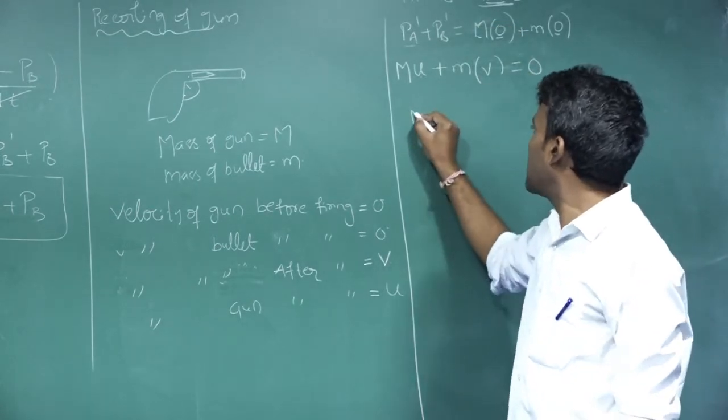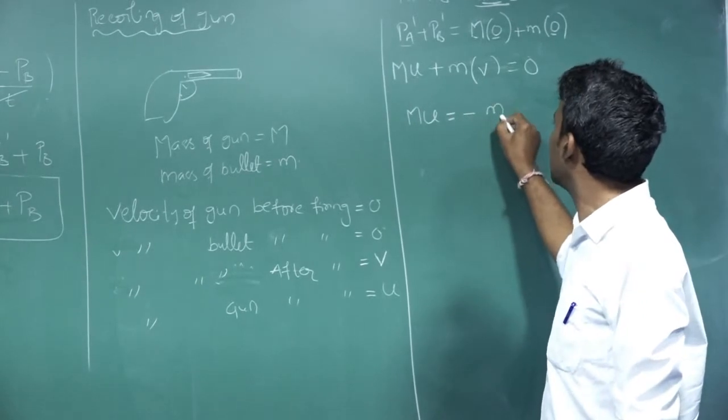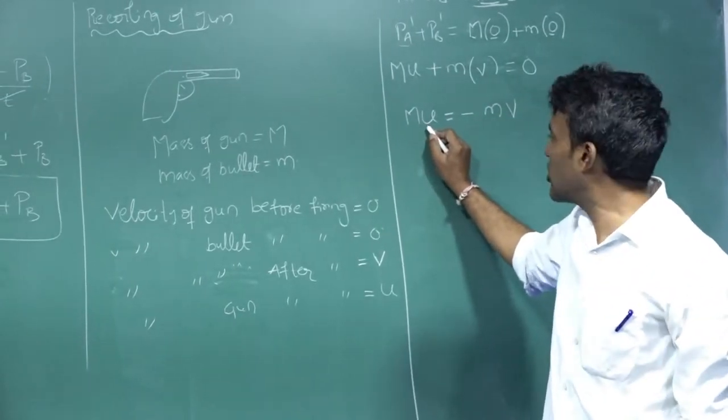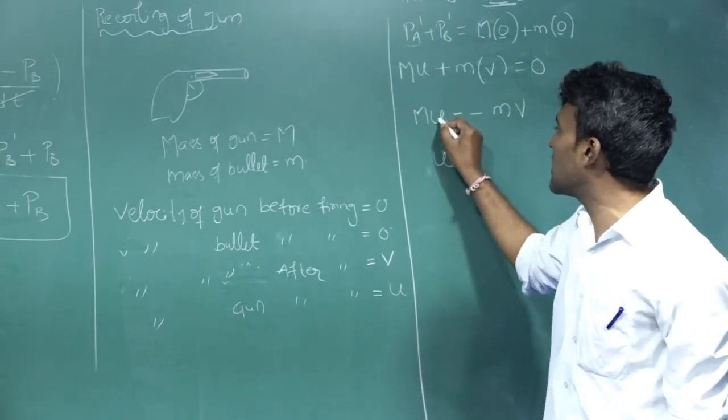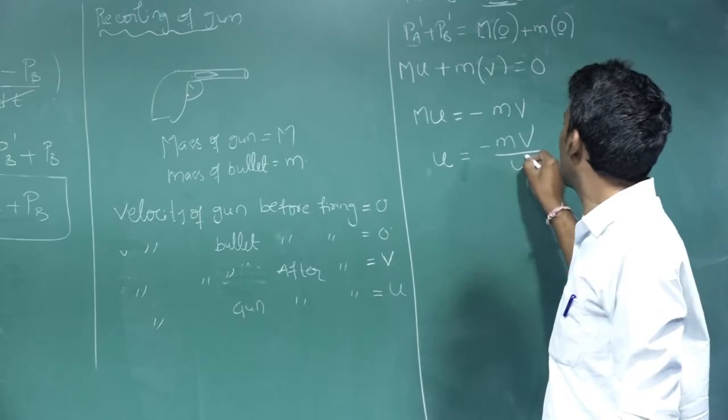Okay. Capital M U is equal to, if I take a minus, it will become minus. And I am calculating the recoiling of the gun. Recoiling of the gun means the velocity of the gun, I need it. So U equals minus mv divided by M.